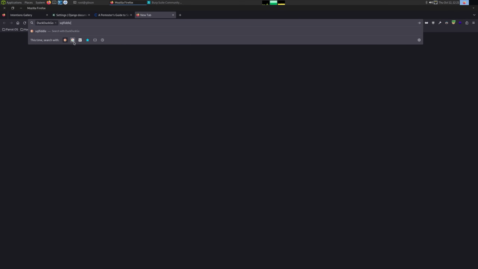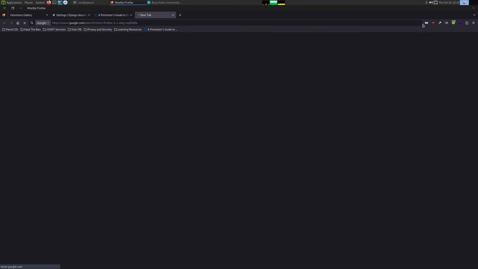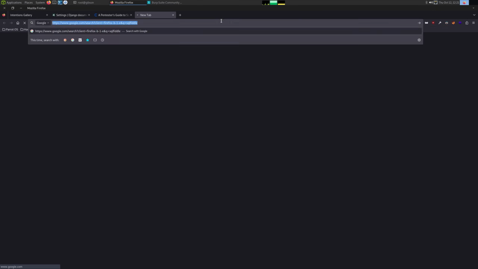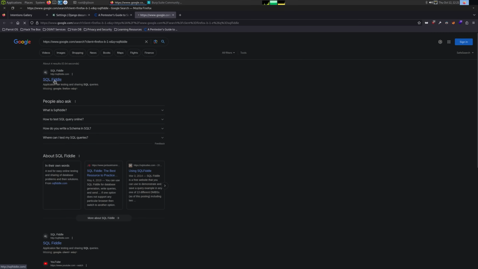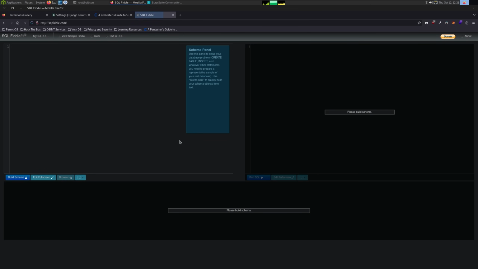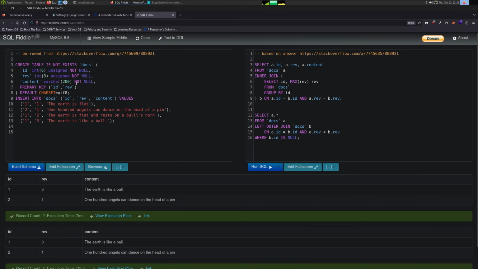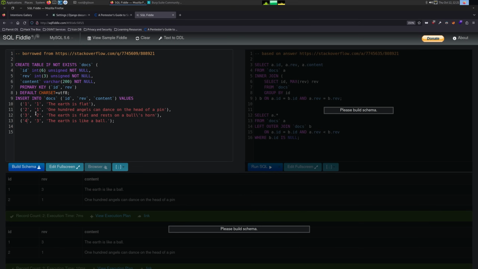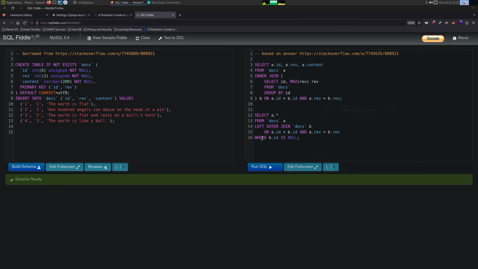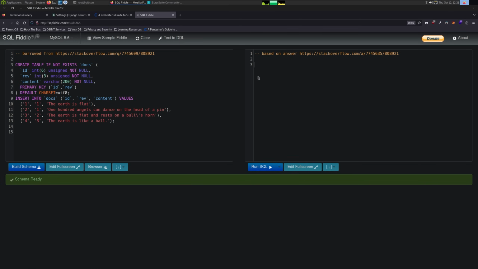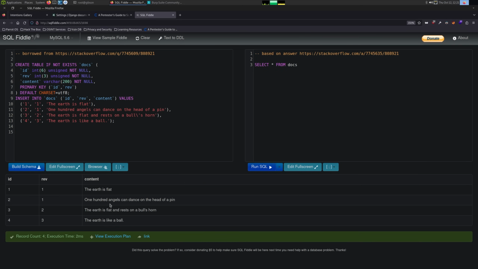So go here, Google. I probably need to take this off of this. Go to SQL Fiddle. And then view sample. And I hate how the ID is like that. Let's see, that should be fine. Build schema. So this just lets us play with SQL commands, right? We can do select star from docs, run SQL, and we get all the data.